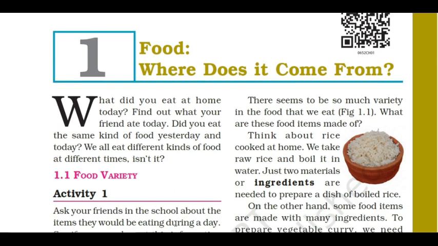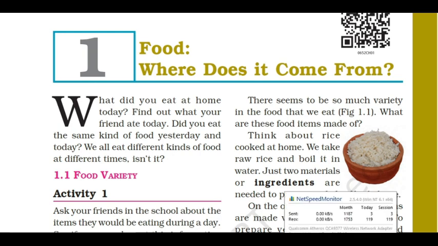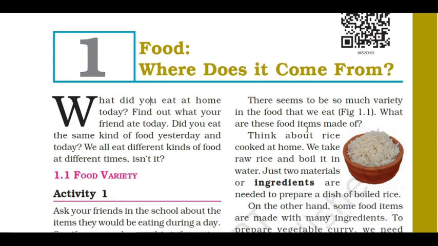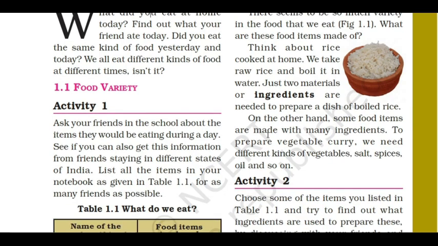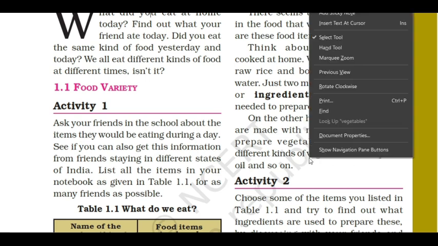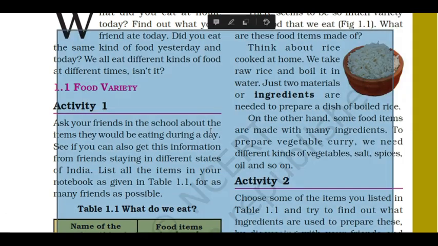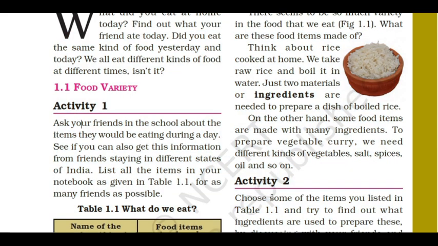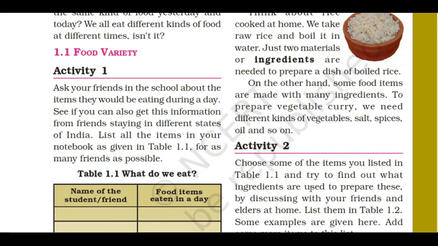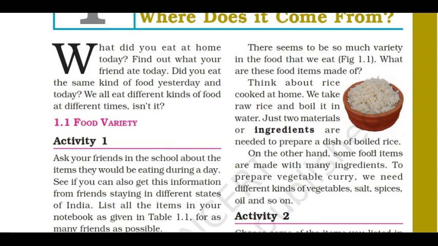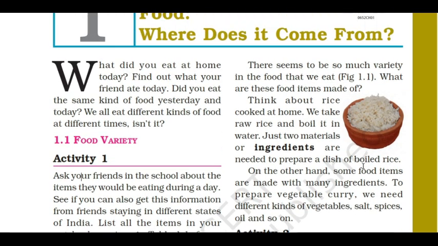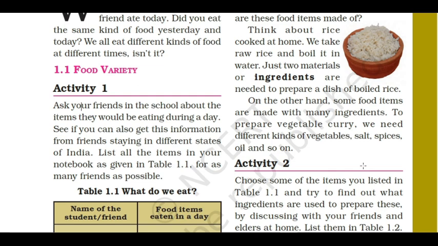So, where do we get food? What is food and where do we get food? Every country and every state has a different way of food, food habits. Okay, in our country, we prefer rice. Where do we get rice from? We get rice from paddy. It is a big process of getting rice from paddy.